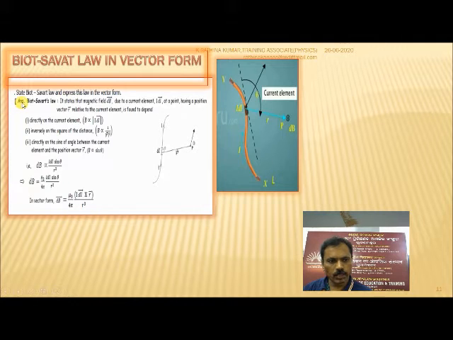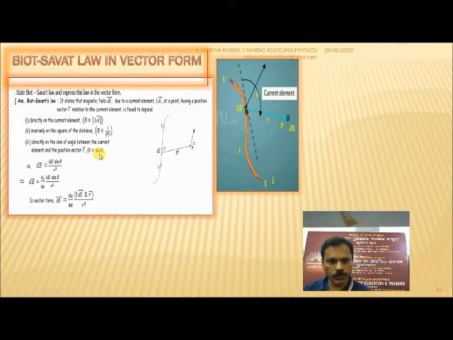Let us go through the Biot-Savart law statement and the expression in vector form. The definition of the Biot-Savart law says that the small magnetic field due to the current element I dl at a point having the position vector r vector relative to the current element is found to depend directly on the current element. dB is directly proportional to the modulus of the current element and inversely proportional to the distance, that is, 1 by r square modulus, and directly proportional to the sine of the angle between the current element and the position vector r vector.